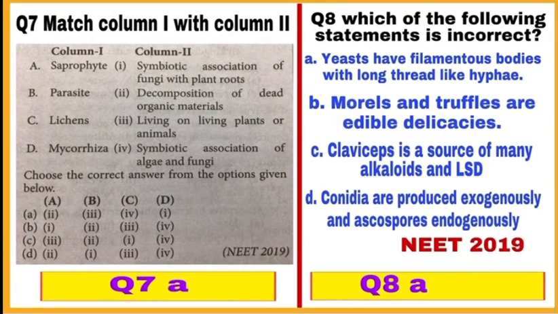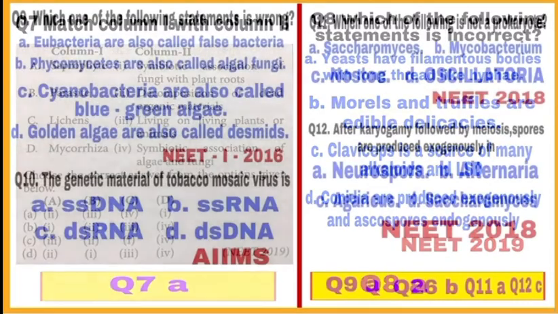Now come to statement A. Yeast have filamentous bodies with long thread-like hyphae. This is incorrect statement. Rather, yeast is a non-mycelial, means no hyphae are present. Also, yeast is unicellular and Ascomycetes fungus. So, incorrect statement is A. Mark A as an answer.